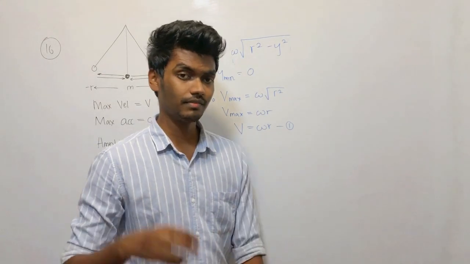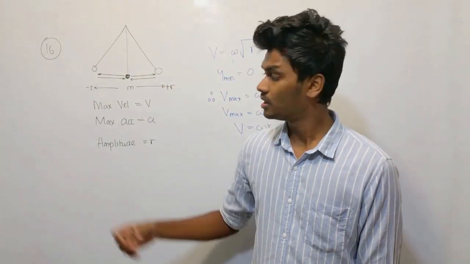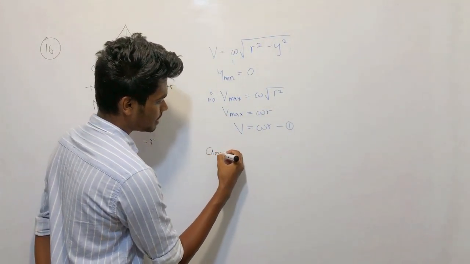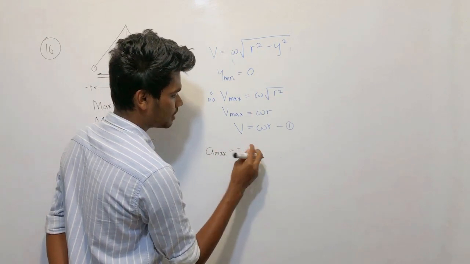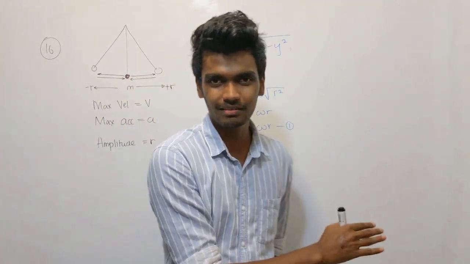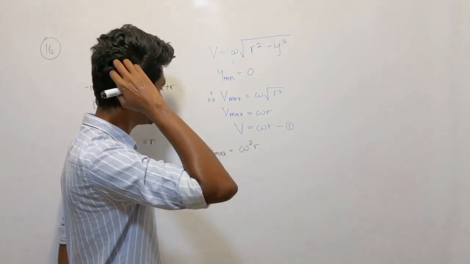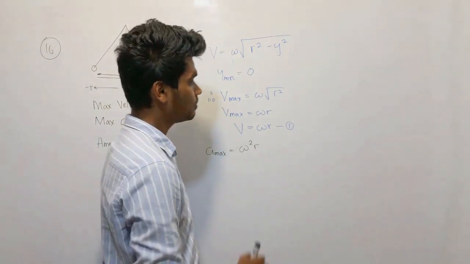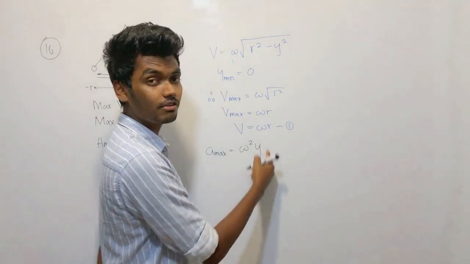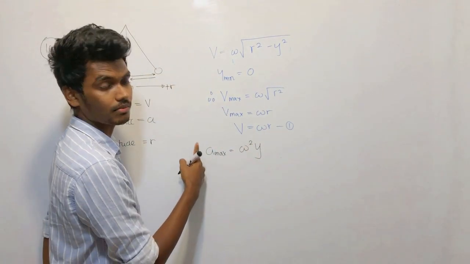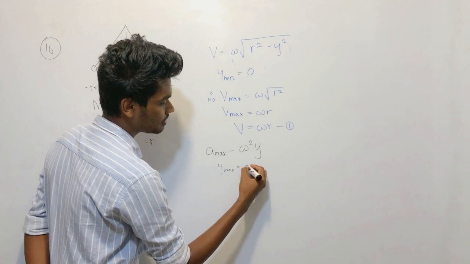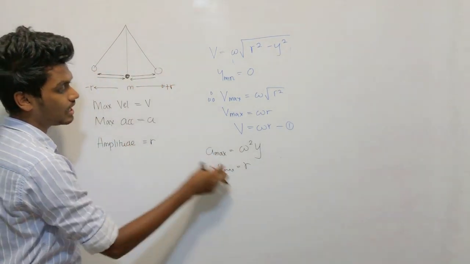Also, let's write another expression for the maximum acceleration. A max is equal to omega squared r. Let's not write the minus sign; we only consider the magnitude for the time being, forgetting the direction. When the displacement is maximum, acceleration is maximum, and the maximum displacement is the amplitude r.